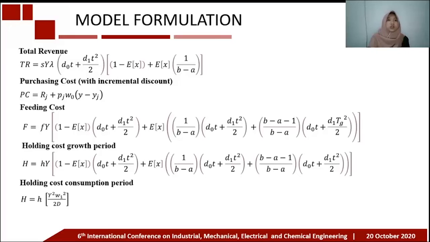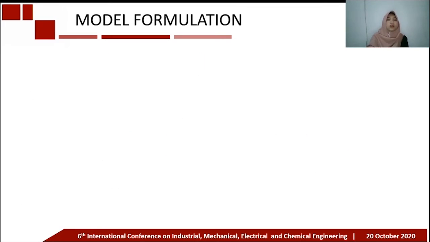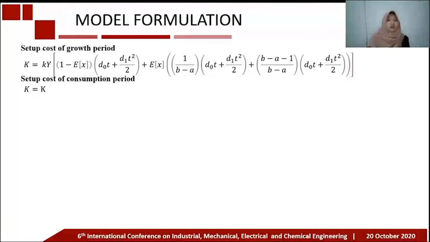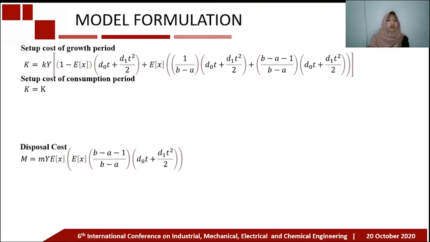And holding costs. Holding costs are costs incurred while storing the growing items, consisting of holding costs for the growth period and the consumption period. And next, setup cost of growth period is the cost incurred for the purchase setup cost and during maintenance of the growing item. And setup costs of consumption period are used for the slaughtering process and other relevant costs.